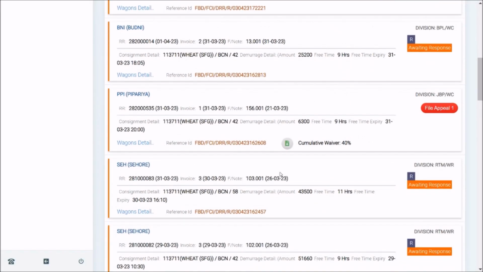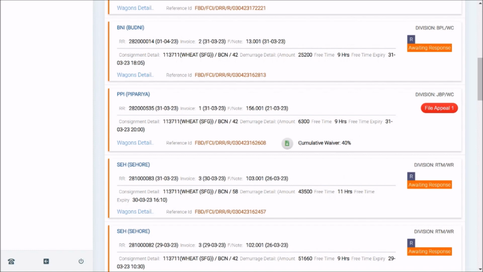Now, if you are not satisfied with this waiver amount, you have an option to appeal. There are two options for appeals, file appeal 1, and once the response of first appeal comes in, you can always go with the second appeal. So first stage is the request, second is the first appeal, and last stage is the appeal number 2.